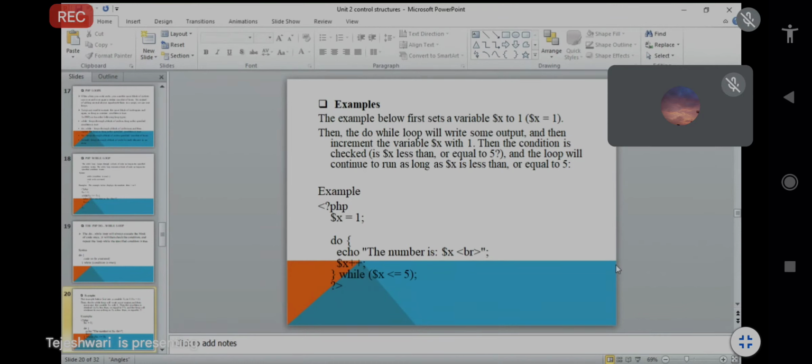Then the condition is checked: is $x less than or equal to 5? The loop will continue to run as long as